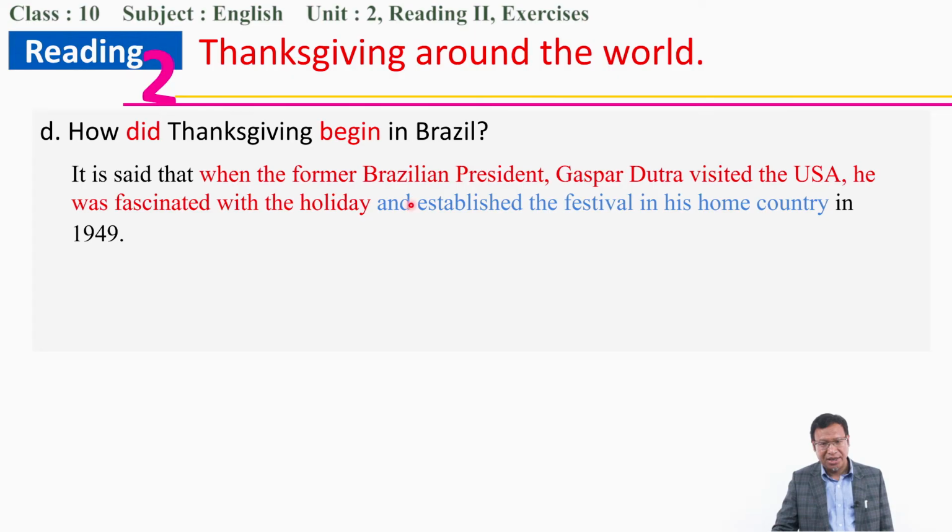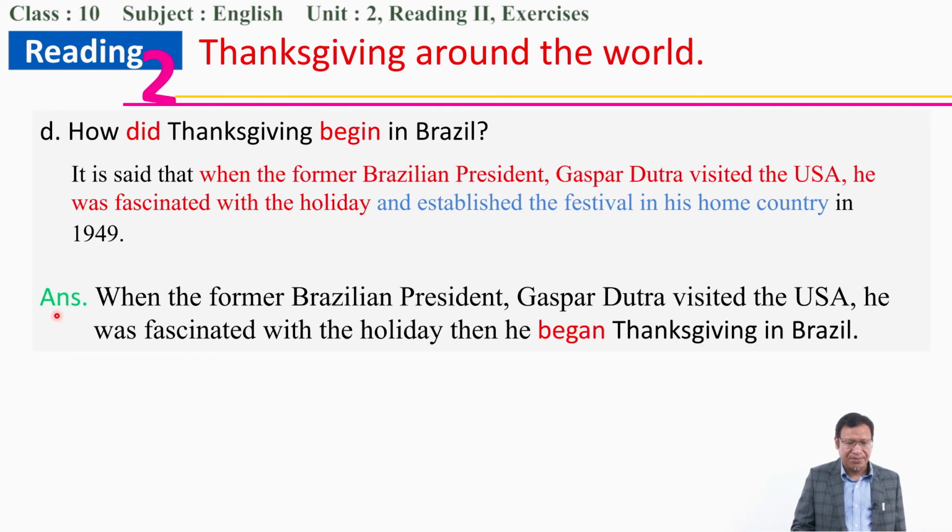Because when he visited the Thanksgiving holiday in America, he was fascinated, and therefore he established it. So the answer can be: when the former Brazilian President Gaspar Dutra visited the USA, he was fascinated with the holiday and then he began Thanksgiving in Brazil. So look at this word, begin changes into began.